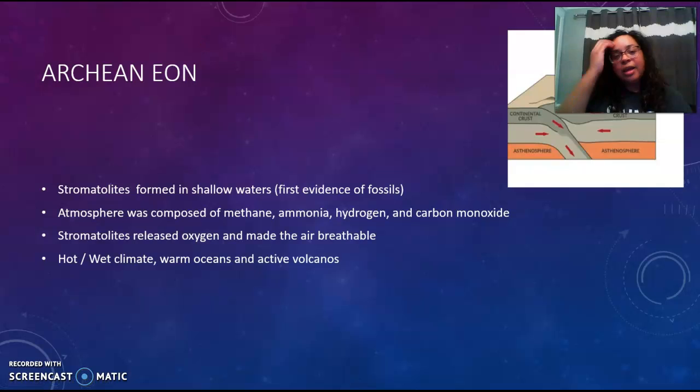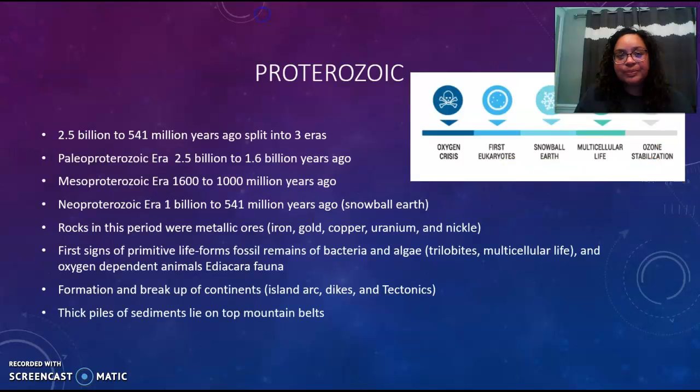The Archaean Eon also had stromatolites forming in shallow waters, and this was the first evidence of fossils. The atmosphere was composed of methane, ammonia, hydrogen, and carbon monoxide prior to the Archaean Eon. The stromatolites released oxygen and made the air breathable. This was a hot, wet climate during this eon, and the oceans were warm with active volcanoes.